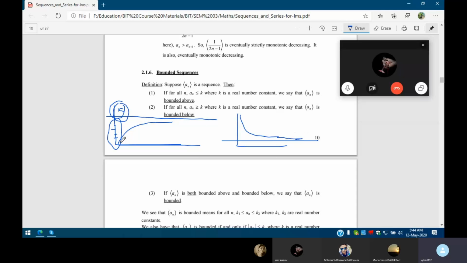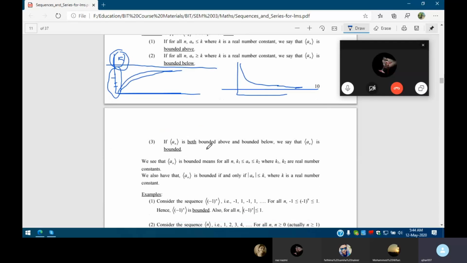So simply what is happening? If an is both bounded above and bounded below, we say that an is bounded. So if we have a sequence like this, this is bounded below and bounded above, right?